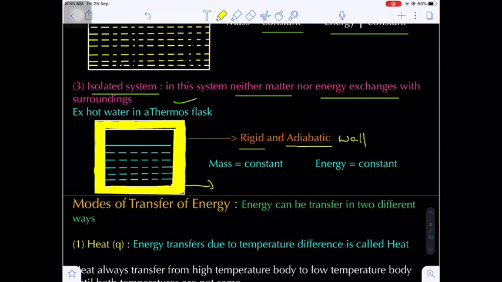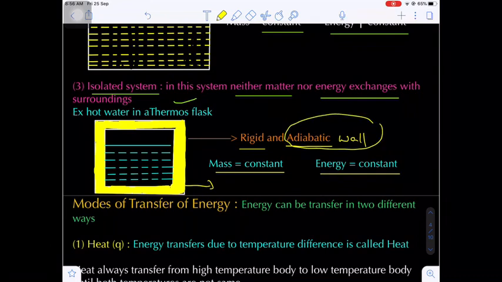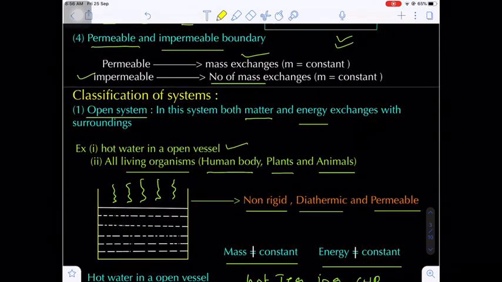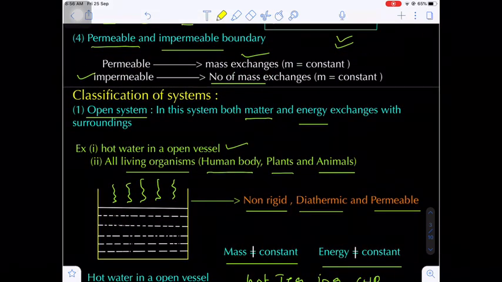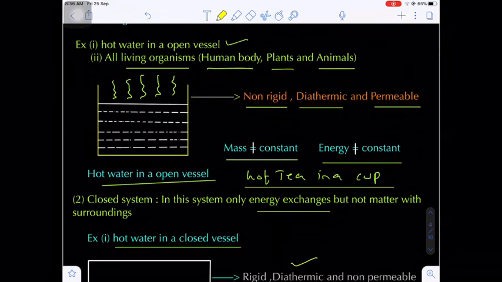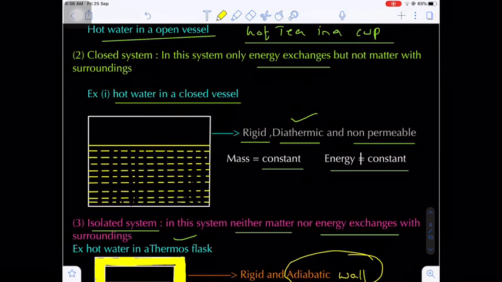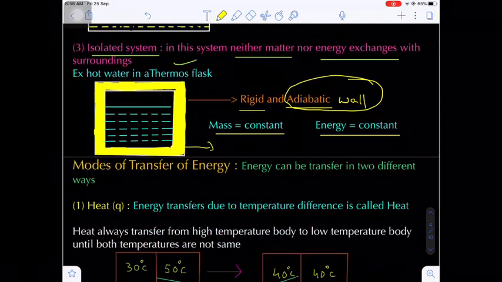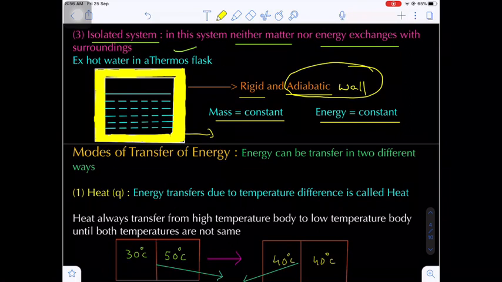Now it is also a rigid system because the volume is constant. So in this rigid system, there is no chance of matter to escape. That's why the mass of the system here is constant, and energy is also constant. Why? The boundary is made by the adiabatic wall, and an adiabatic wall cannot allow the heat exchanges. So overall, how many types of systems do we have? Three systems. Number 1, open system, in which both matter and energy exchange with surroundings. Number 2, closed system, in which only energy exchanges but not the matter. Number 3, isolated system, in which neither matter nor energy exchanges.